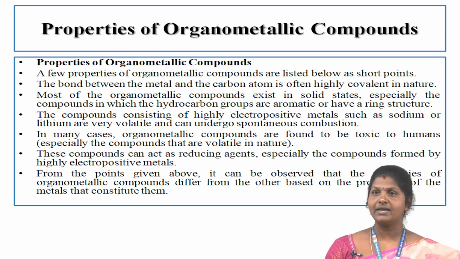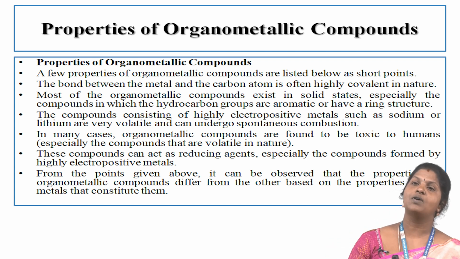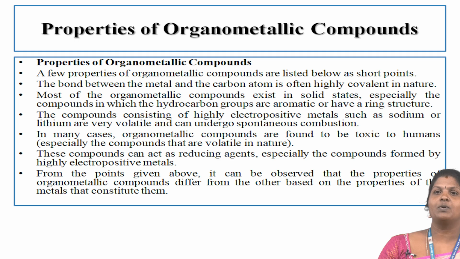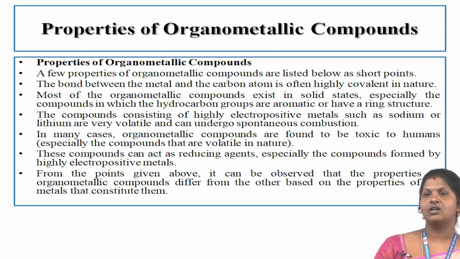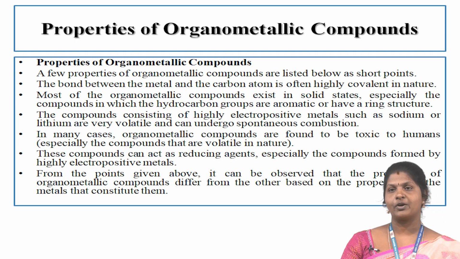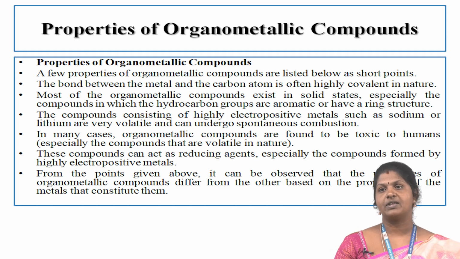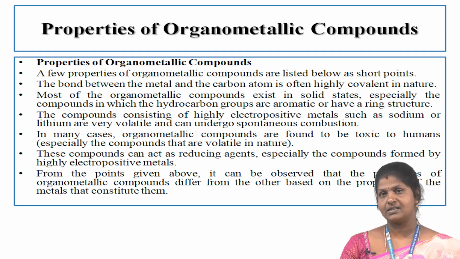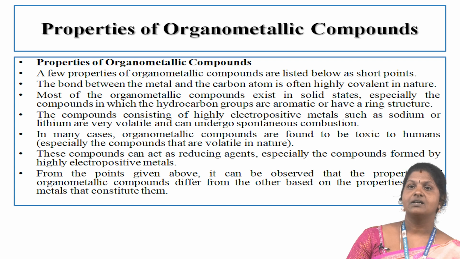can undergo spontaneous combustion. In many cases, the organometallic compounds are found to be toxic to humans, especially the compounds that are volatile in nature. These compounds can act as reducing agents, especially the compounds formed by highly electropositive metals. From the points given above, it can be observed that the properties of organometallic compounds differ from one another based on the properties of the metals that constitute them.